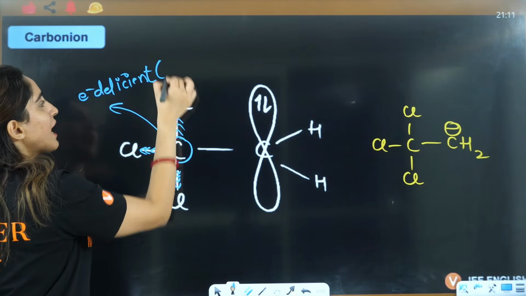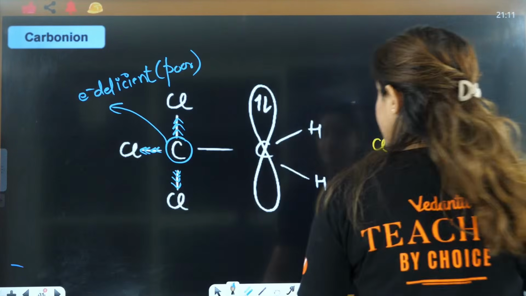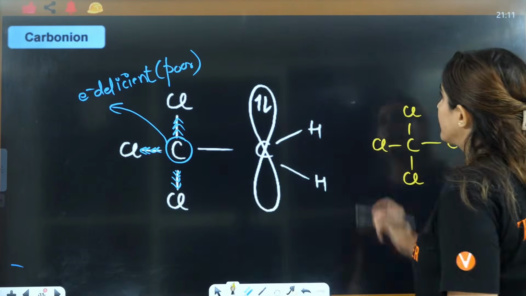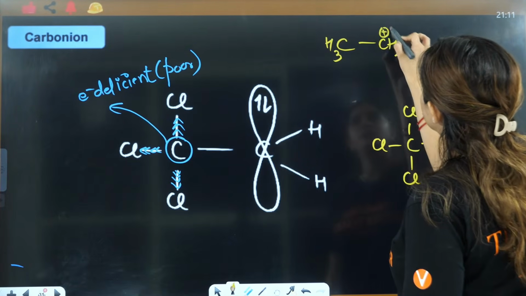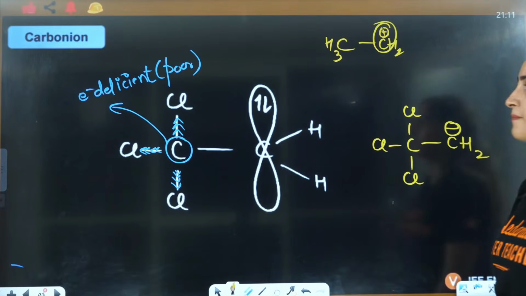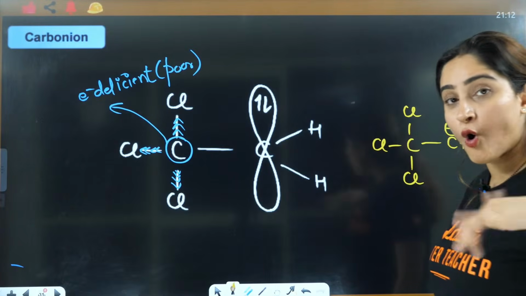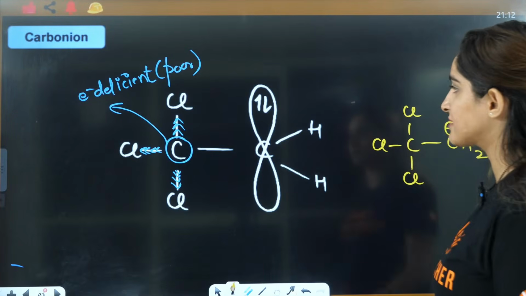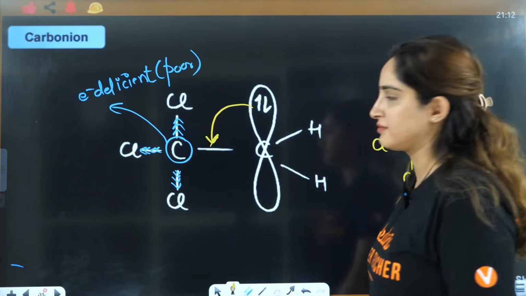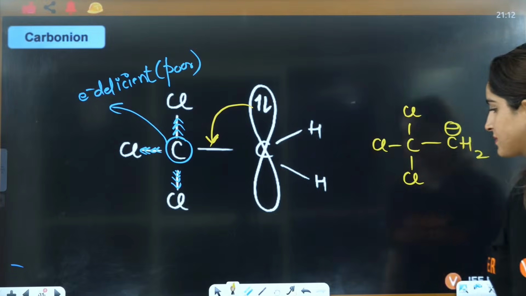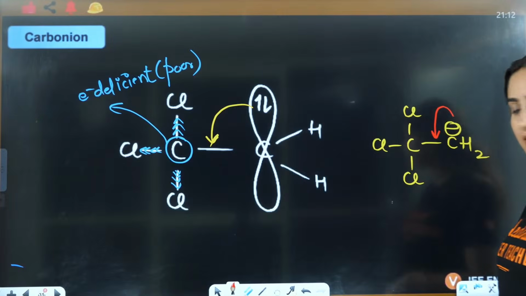This carbon is now the poor person. Earlier, with CH3-CH2 positive, this carbon was the poor person. Now this carbon is the poor person. That means opposite hyperconjugation will take place. That means this negative charge will shift here. How? See this, this negative charge will shift here.